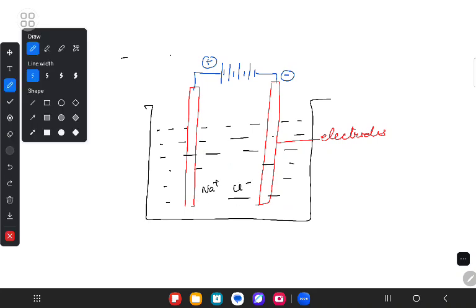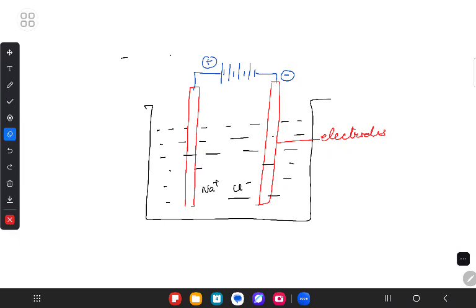So one, if it is Na plus, and second, if it is Cl negative, what does that mean? That Na plus, because NaCl is a molten liquid and that is trying to break down. So that is going to break down into Na plus and Cl negative. So I hope you're understanding. Na plus goes here and Cl negative goes here. Are we understanding? Yes, ma'am. So you understand what this battery is doing?